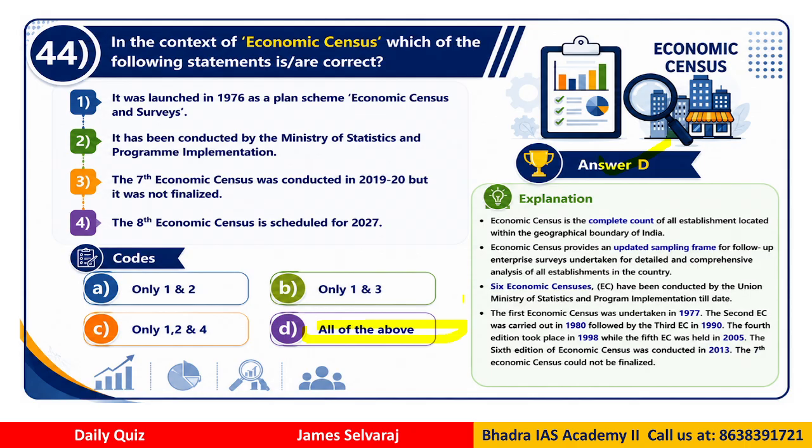Now, some important points to remember here. If you see here, the first economic census was 1977. I have given the detail here. Second is 1980, third is 1990, fourth one is 1998, and the fifth is 2005. Sixth is 2013, seventh could not be finalized because some states were not ready to cooperate. Okay, so the economic census is going to be conducted next year. So this will be another topic that can be asked in your exams.